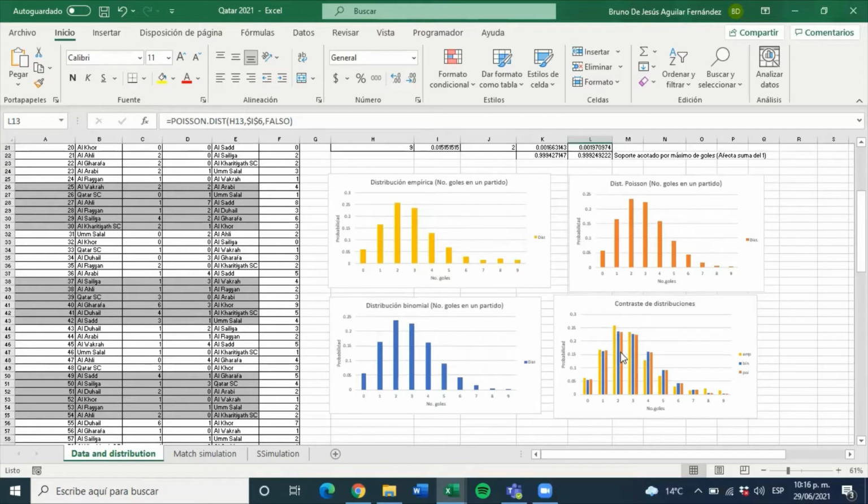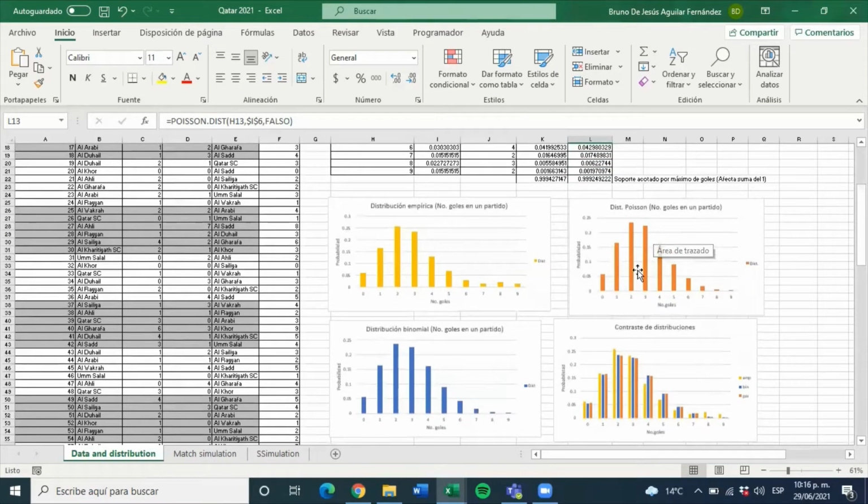Then the binomial distribution is also a little bit high because there are only 90 experiments, and the Poisson is the most precise graph because it has infinite possible goals in a single match instead of 90 or just between 0 and 9.